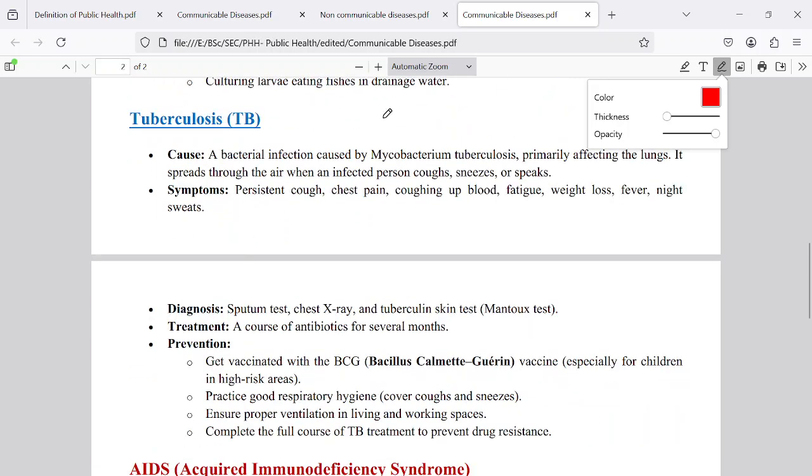Tuberculosis, TB, is a bacterial disease. This bacterial disease attacks the lung cells, the lungs. Cough is the main symptom. But actually tuberculosis is a rare case in our India, because at birth, on the first day, we are given a vaccination, the BCG vaccination.